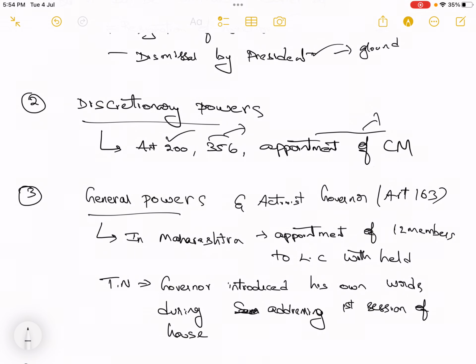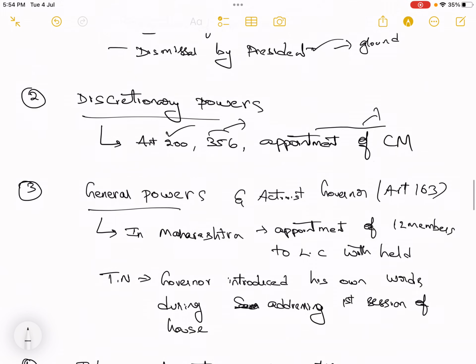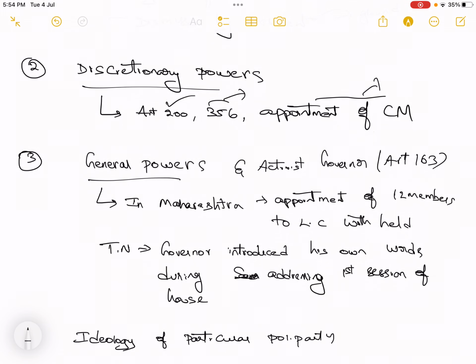Like the appointment of members of the legislative councils. This is not at all a discretionary power. He should act on the advice of the council of ministers. If he has all those powers, then why is there a need for an elected body of CM and council of ministers? Why are we going for the elected body? We do not have a presidential form of government. We have a parliamentary form of government, so we follow the same at the state level also. But even these provisions are getting misused.